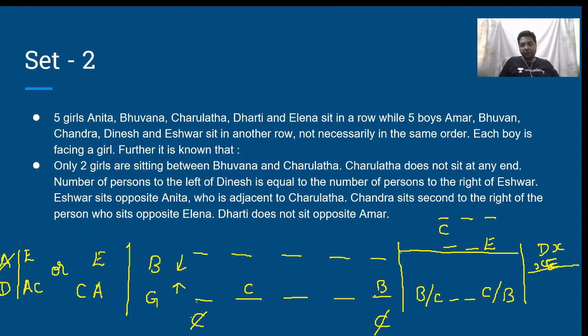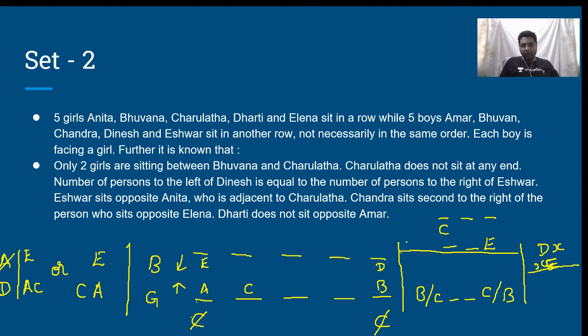Then the moment I write C over here, I have to write A, and opposite to A, I have to write E. The moment I write E over here, I'll be forced to write D over here.